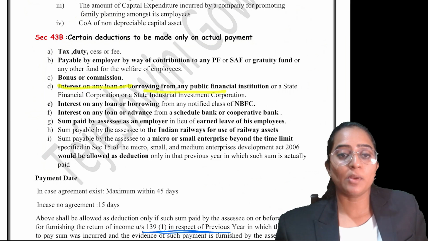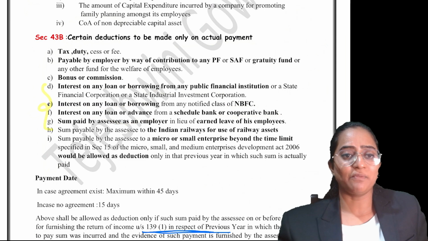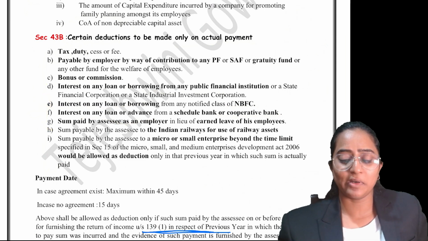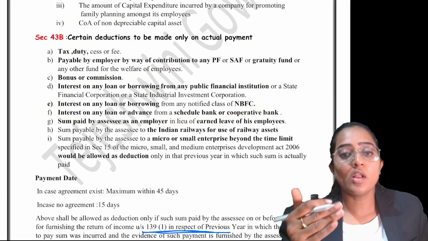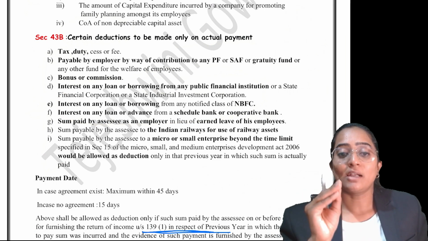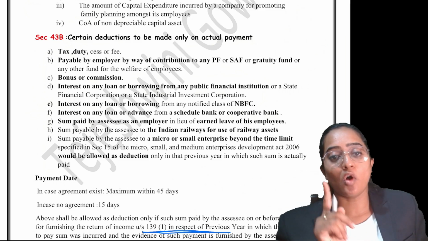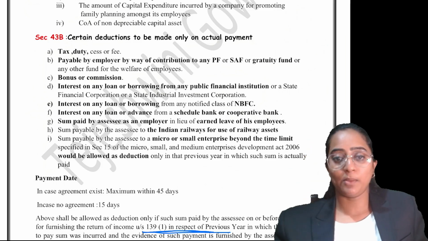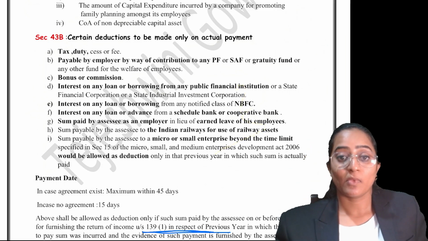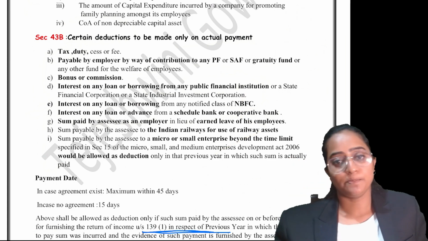Interest on any loan or borrowing from any public financial institution, interest on any loan from NBFC, interest on any loan or advance from bank. Basically, you have taken any loan from a financial institution, from NBFC, from bank, cooperative society, wherever. Those interest amounts should be actually paid on or before the due date under 139 subsection 1. Before that, on or before that due date, you need to make the payment. If not, it will be allowed in the year when you actually make the payment to that respective institution. Actually paid, money moved out of your bank account, whichever year, that year we will consider.